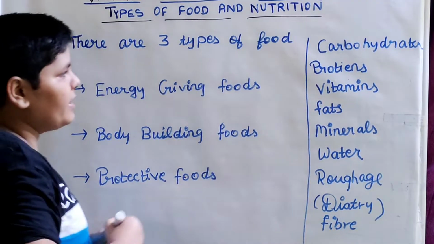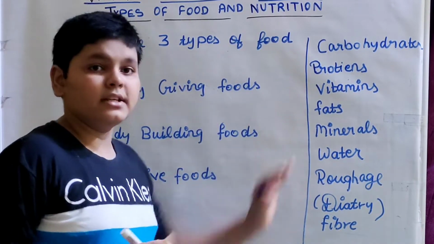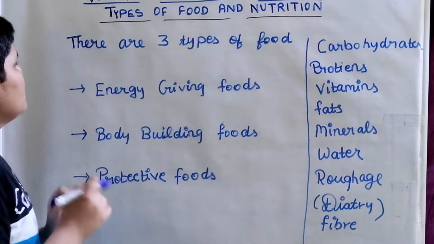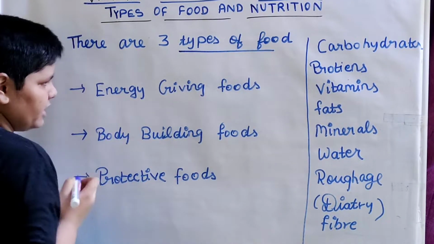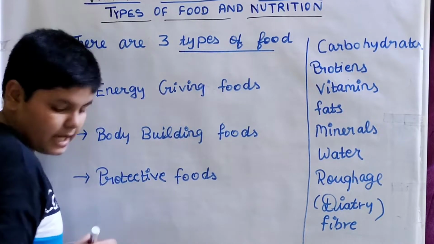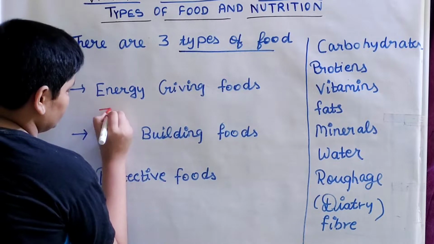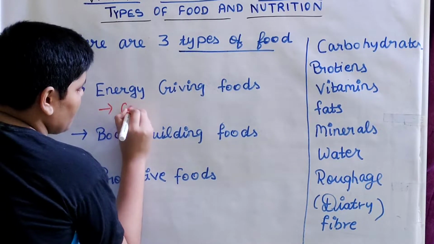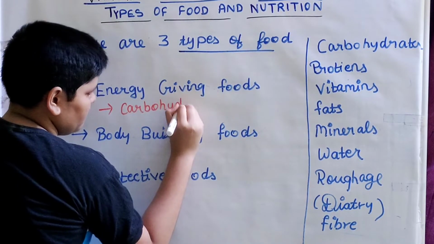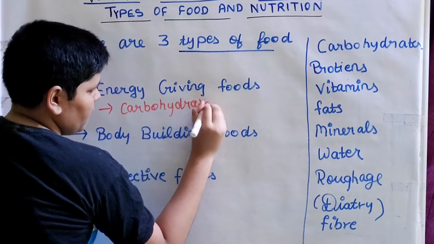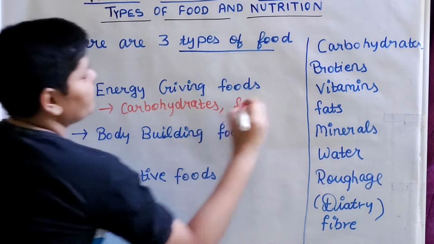So now here, as you can see, there are 1, 2, 3, 4, 5, 6, 7. These are 7 main nutrients. So there are 3 types of food, as I have said. One is energy giving, second is bodybuilding, and third one is protective food. So what are the energy giving foods? Here, carbohydrates and fats are energy giving food.